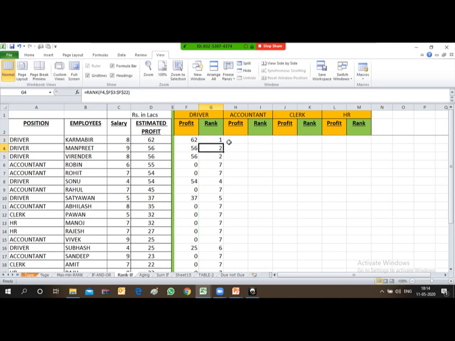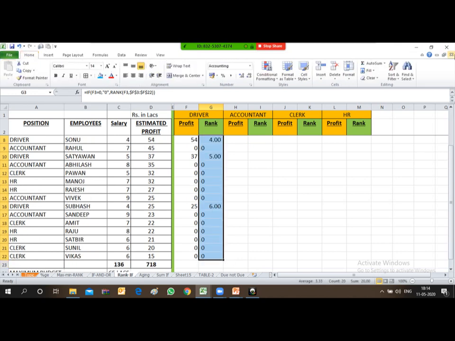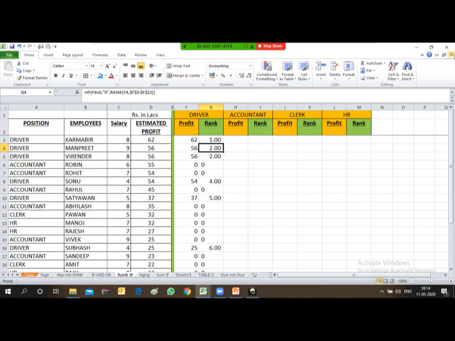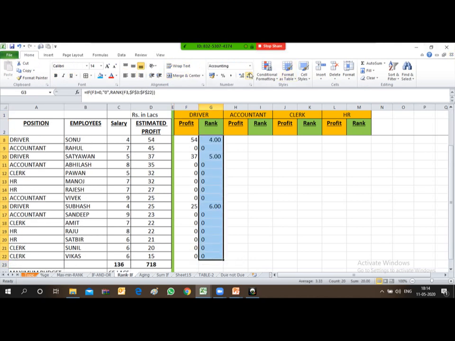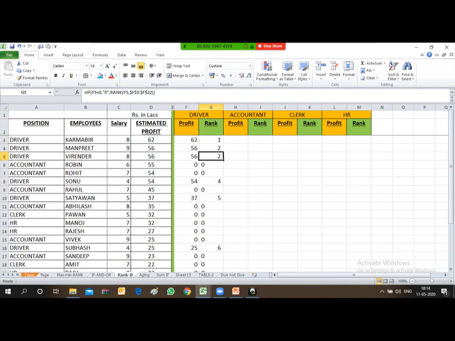So now just press enter, copy this formula and paste up to the end. So friends, now you can see only the ranks are appearing, and now you will be able to understand 1, 2, 2, 4, 5, 6 is appearing, but no other numerical value is appearing. So friends, can you just confirm if it is okay? The same thing will be repeated for the accountant function also, clerk function also, and HR function also.